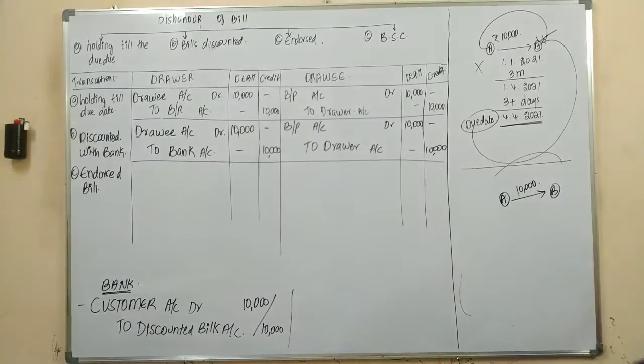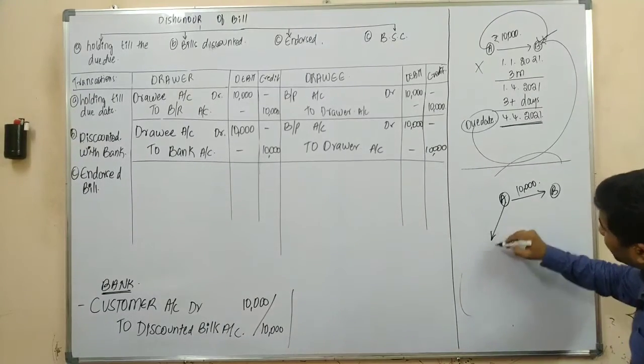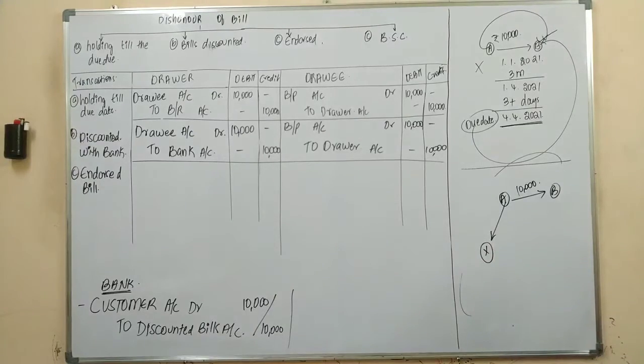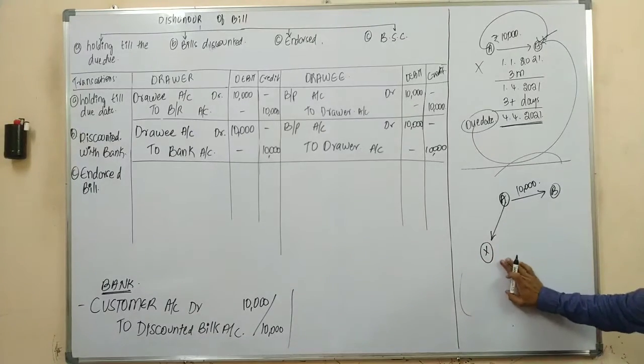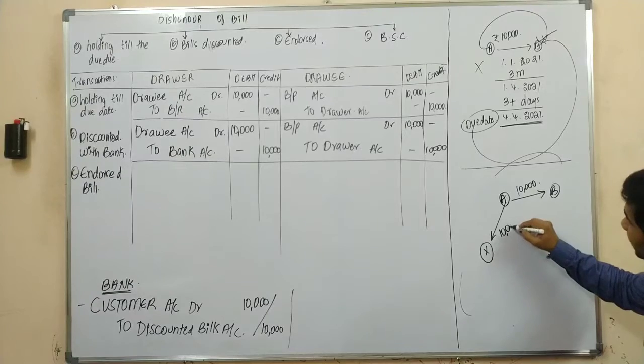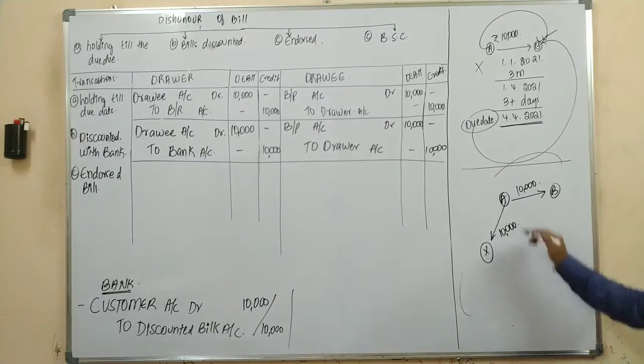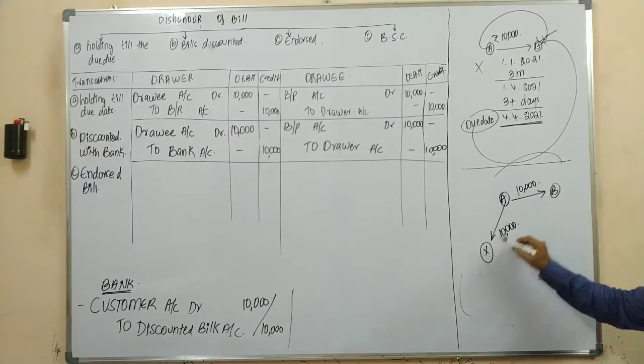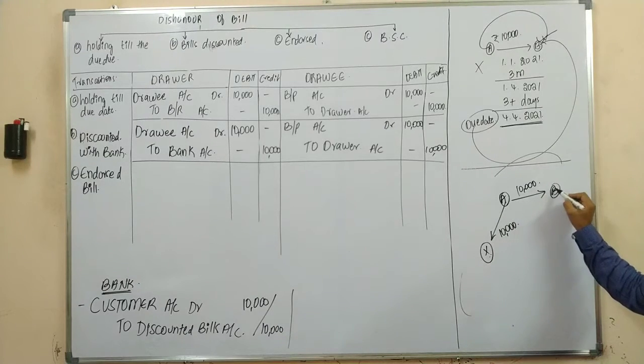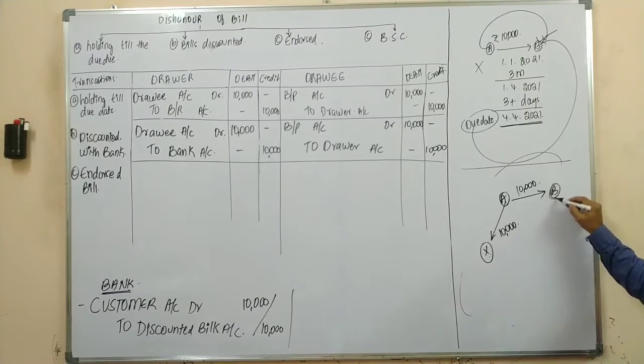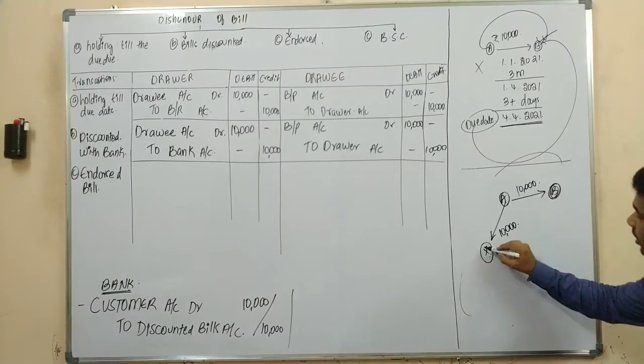Yes or no? Now, as Mr. A purchased goods from Mr. X, let's say 10,000 worth of goods, instead of paying cash to Mr. X, Mr. A gave the bill which was accepted by Mr. B to Mr. X.